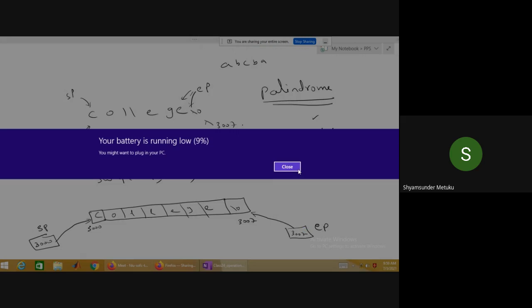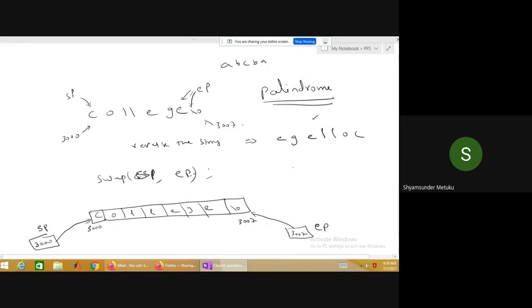When you say EP minus minus, just a minute, I'll connect the charger to my laptop. Give me a minute.